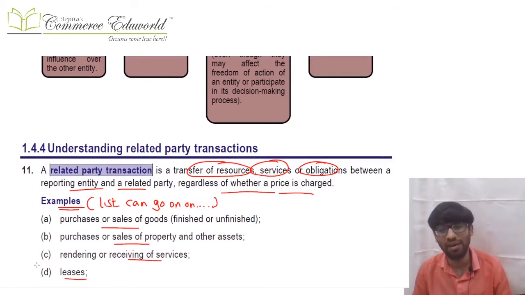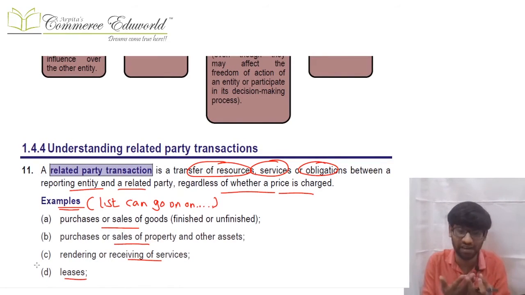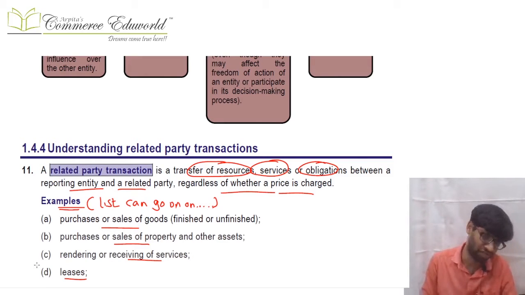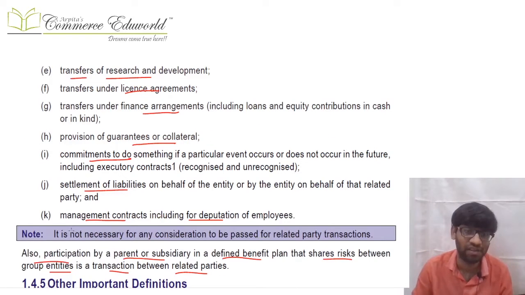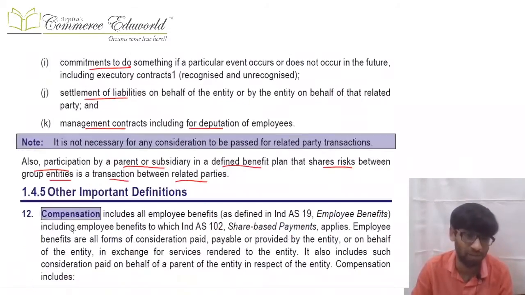Next comes related party transactions. A related party transaction is just a list: if there is a transfer of resources, services or obligations between the reporting entity and a related party, and that related party can be a person also, or an entity also, then that is a related party transaction. It can be purchase or sale of goods, purchase or sale of assets, rendering or receiving services, lease, license, loan, financing, guarantees, commitments, etc. So that's just a list which can go on; we cannot learn it by heart.